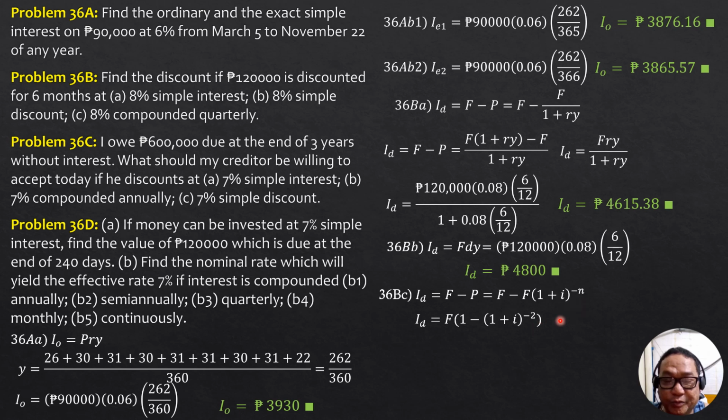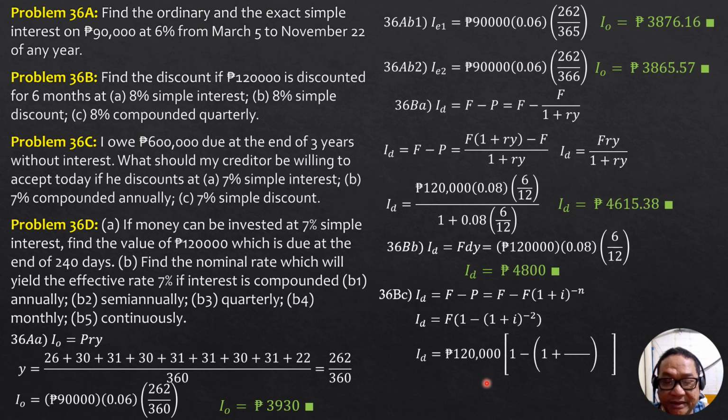Here n is 2 because we have 6 months and money is worth 8% compounded quarterly. So I is 0.08 divided by 4, so this is 0.02. And for 6 months, there are 2 quarters, that's why the number of periods is 2. It is equal to 4 times 1/2 of a year, since 6 months over 12 is 1/2 of a year. So 4 times 1/2 is 2. So that's why the power here is negative 2.